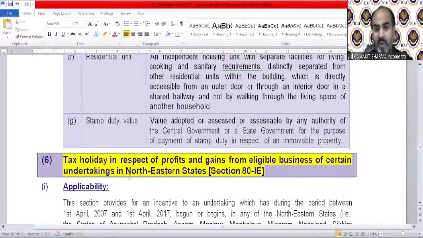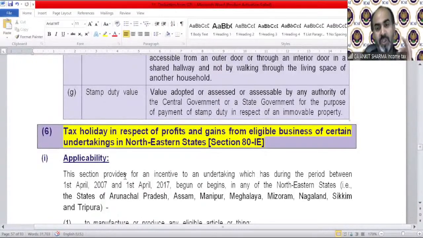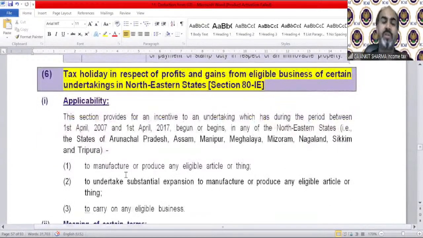Tax holiday in respect of profits and gains from eligible business of certain undertakings in northeastern states, section 80-IE. This is specifically made for some eligible businesses, those in northeastern states. The section provides for an incentive to an undertaking which has, during the period between 1st April 2007 and 1st April 2017, begun in any of the northeastern states. The states are specific: Arunachal Pradesh, Assam, Manipur, Meghalaya, Mizoram, Nagaland, Sikkim, and Tripura.